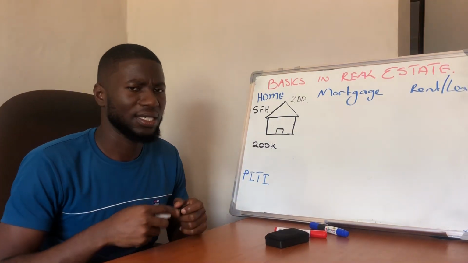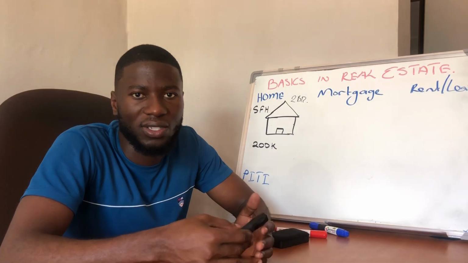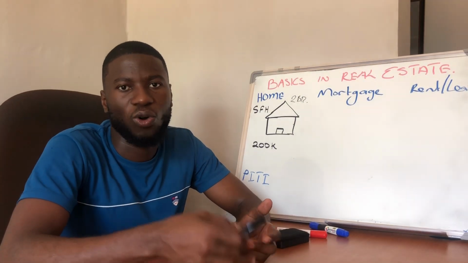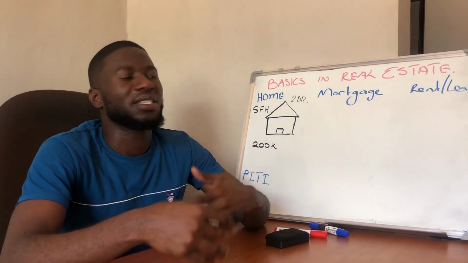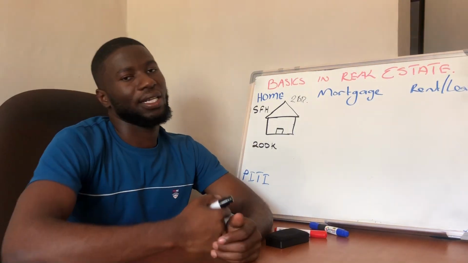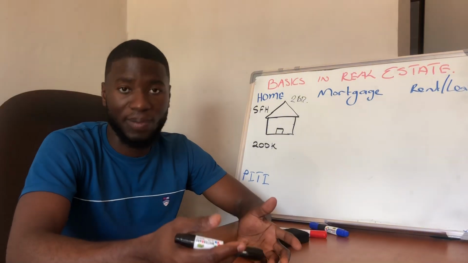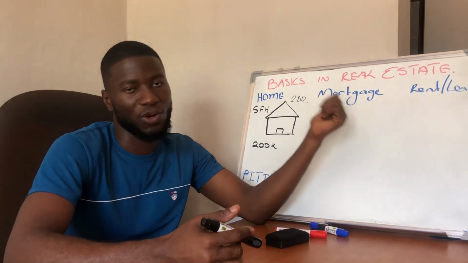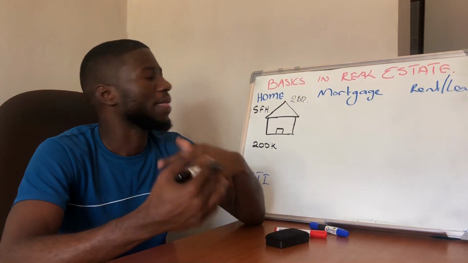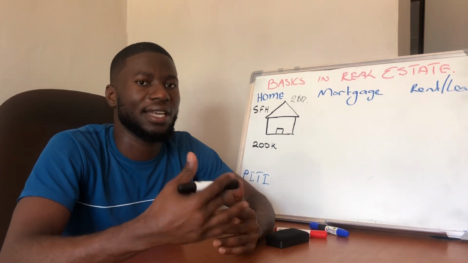Then you go like, Martin, I can't afford to actually come up with 200,000 kwacha to buy this house, right? Or I can't really spend that much money, right? So what can you do now to get that 200,000 kwacha? This is where the bank system comes in. You can actually go to a bank and get what is called a mortgage, right? Different banks have different ways in which they structure their mortgage plans, right?